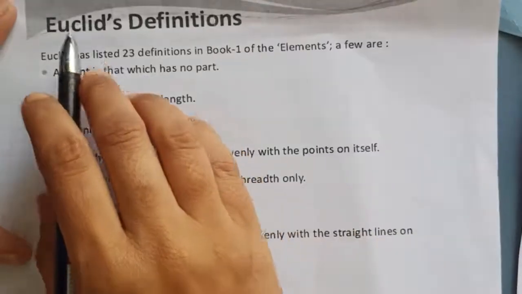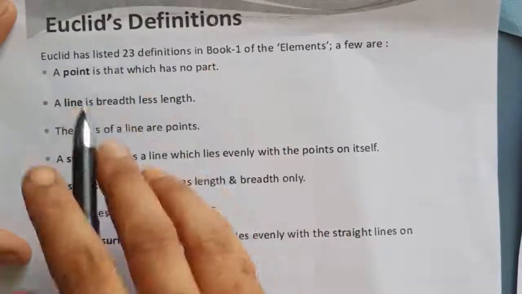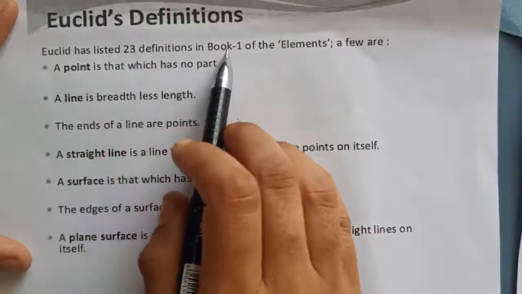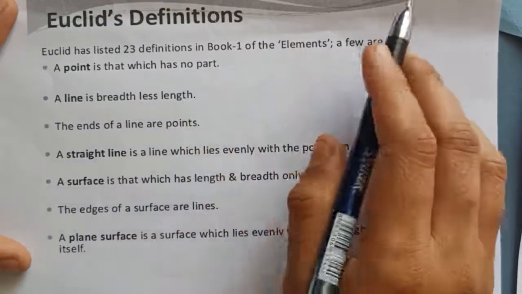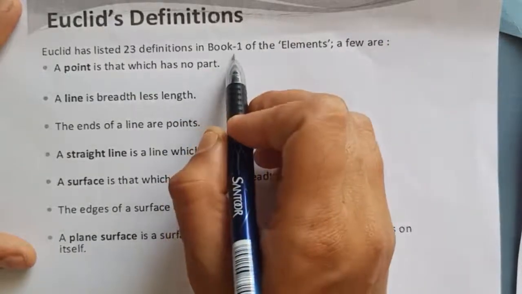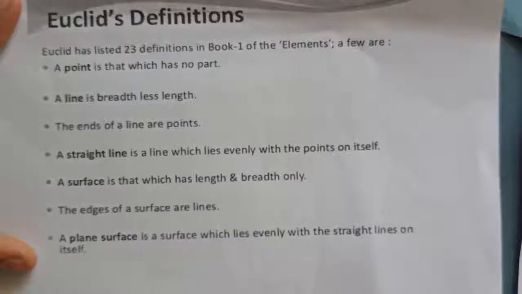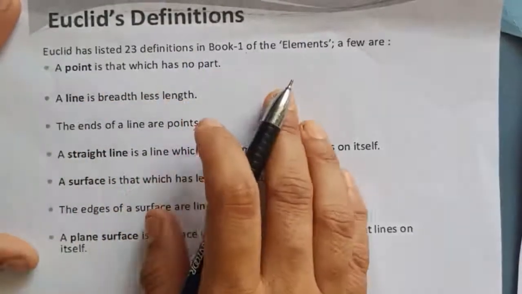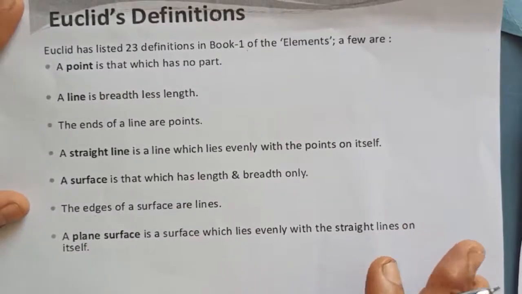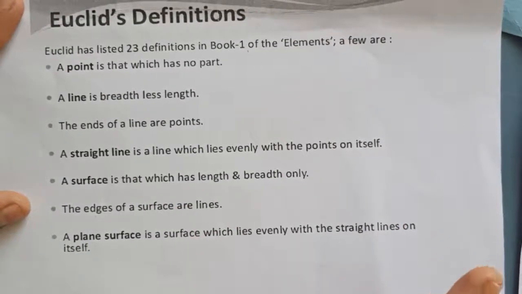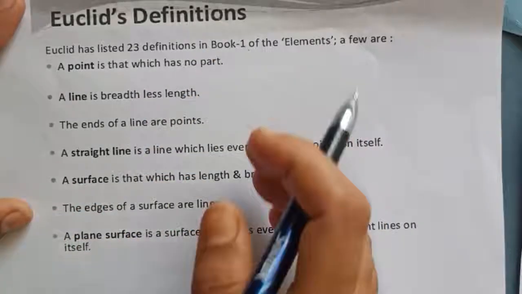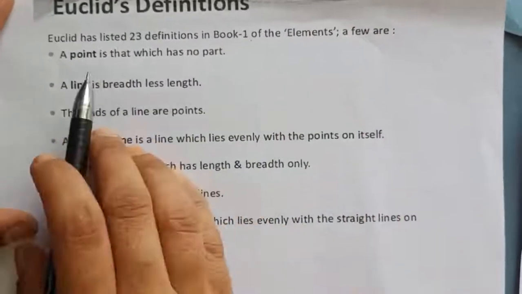Let's move to the next topic, that is Euclid's definitions. Euclid has listed 23 definitions in book first of the Elements. A few are listed here. Book first is nothing but chapter first in the Elements. Dear students, all these definitions are according to his ideas only. He summarized whatever was available in that day and wrote it in the book. Let's see the first point.